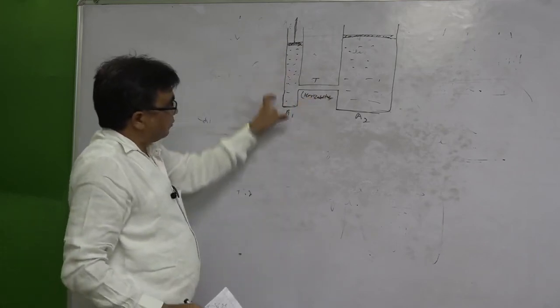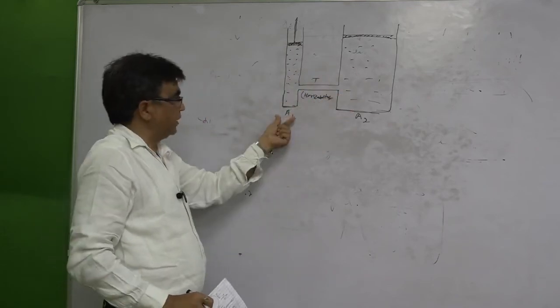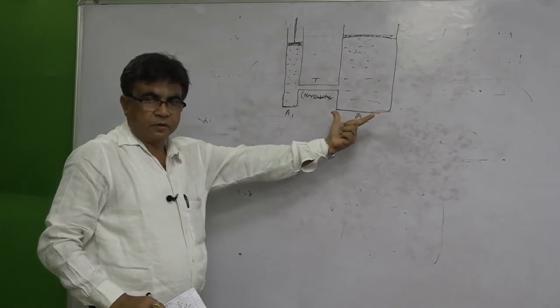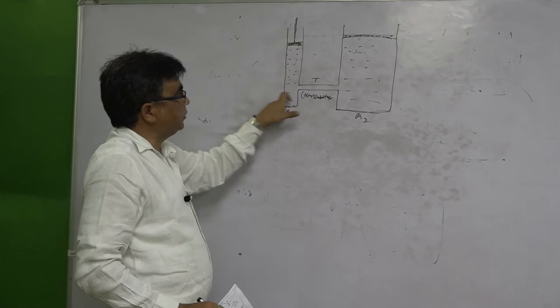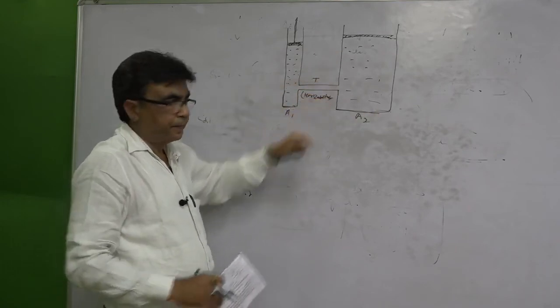Two tubes A1, A2 of different cross section. A1 is smaller, A2 has a larger cross sectional area, and these two tubes are connected with a horizontal tube.